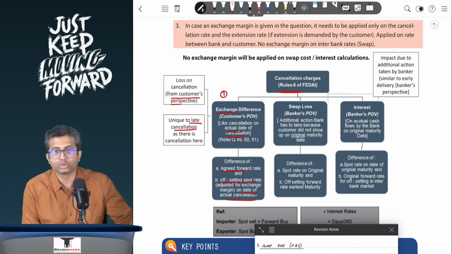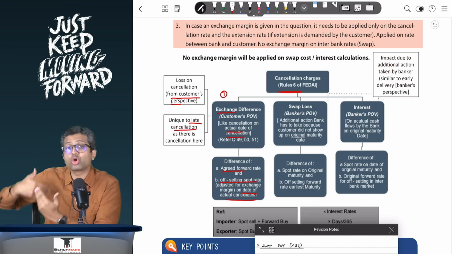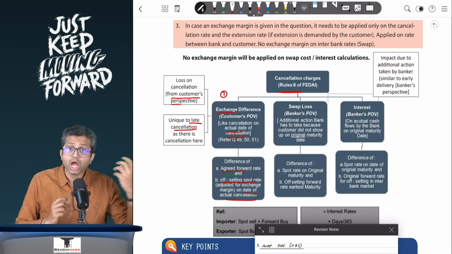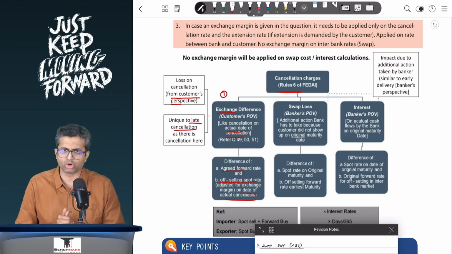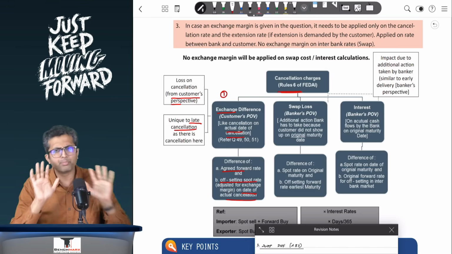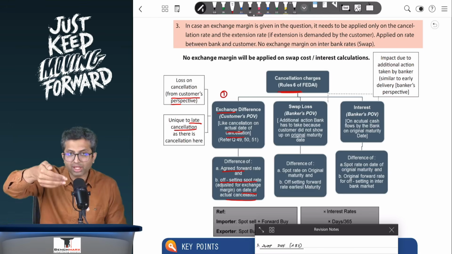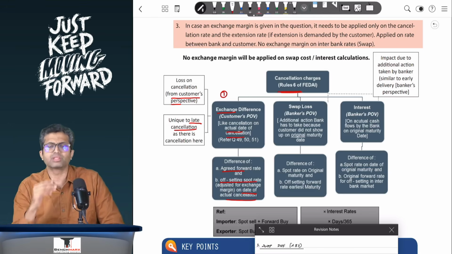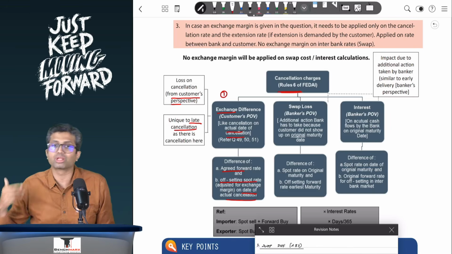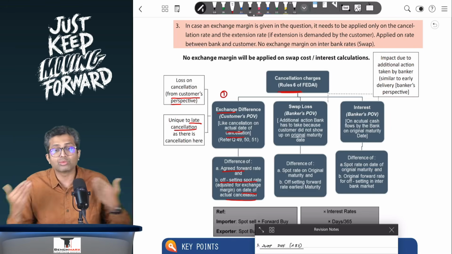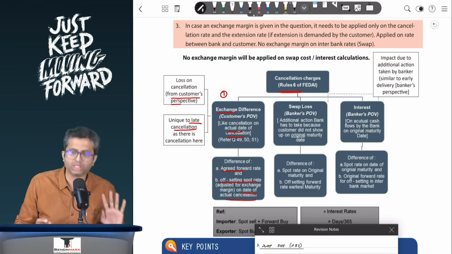Now you did a no-show, which means the banker could not give you the dollars. However, under the cover deal, the banker has a reputation to maintain. The banker would honor the contract. So over here, there would be a predetermined contract where the banker would have agreed to buy the dollars which they were planning to give to the importer when the importer comes on 10th June. So the banker will have to honor it. So that is point number 1 over here.